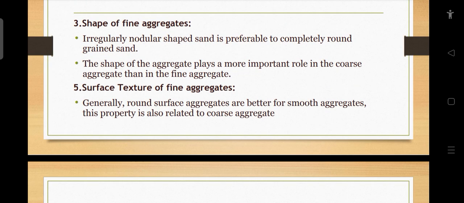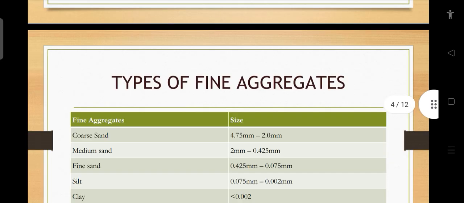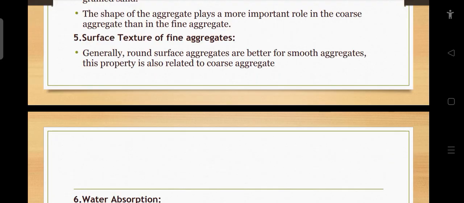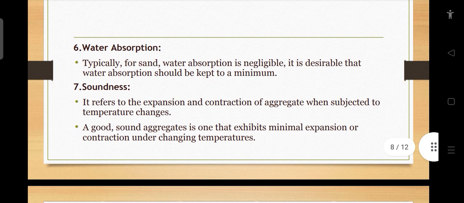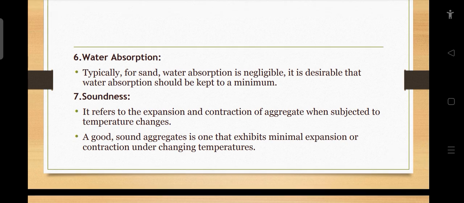Surface texture of fine aggregate. Generally, rough surface aggregates are better than smooth aggregates. This property is also related to coarse aggregate. Water absorption. Typically for sand, water absorption is negligible. It is desirable that water absorption should be kept to a minimum.